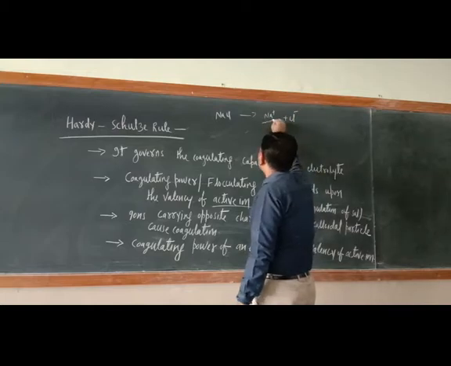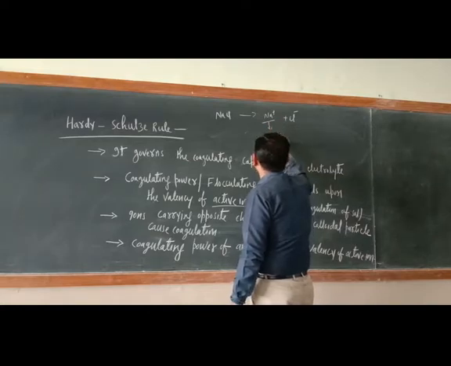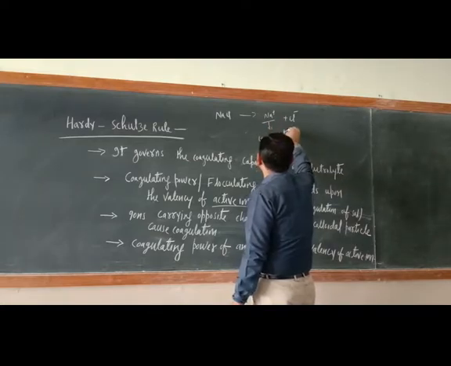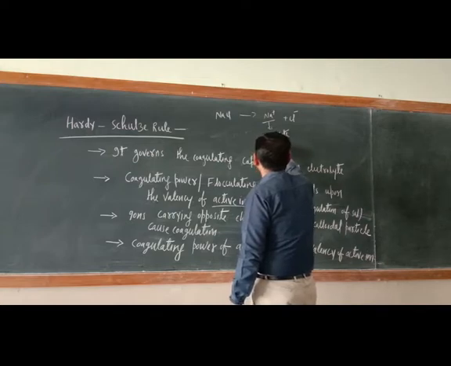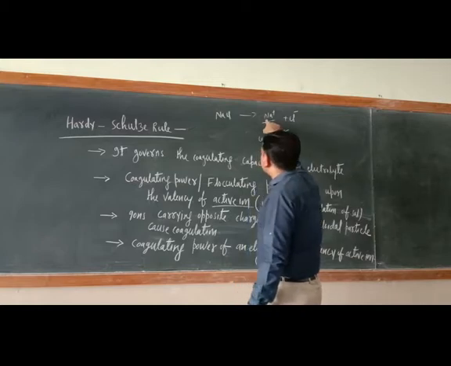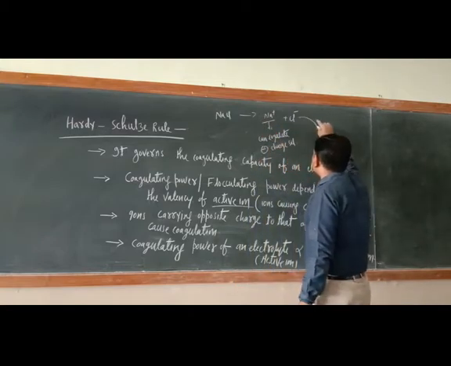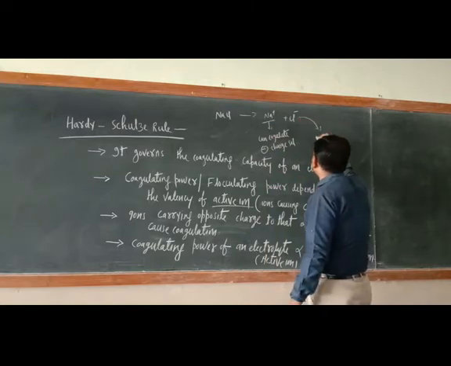So the Na positive ion is carrying a positive charge. It can coagulate negatively charged salt. So for negatively charged salt, this is the active ion. What about this one? This is a negatively charged ion.